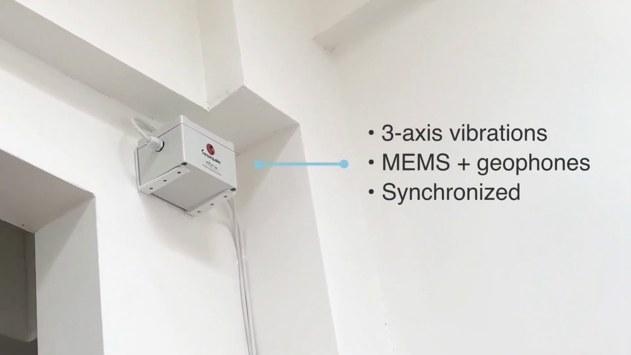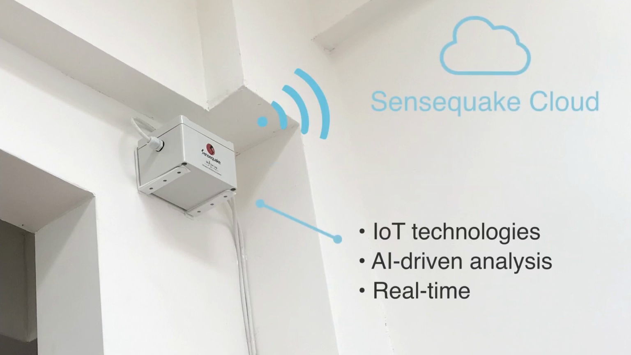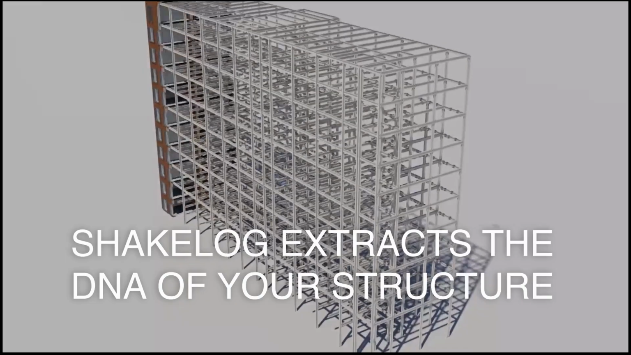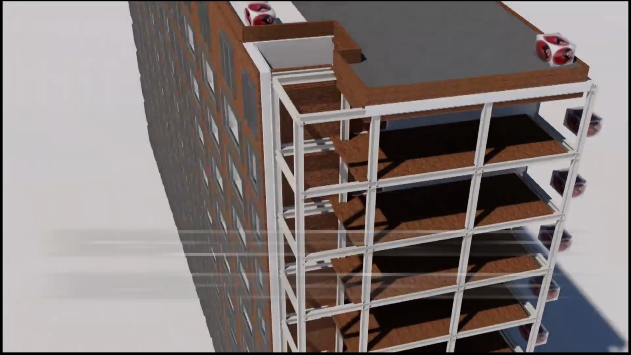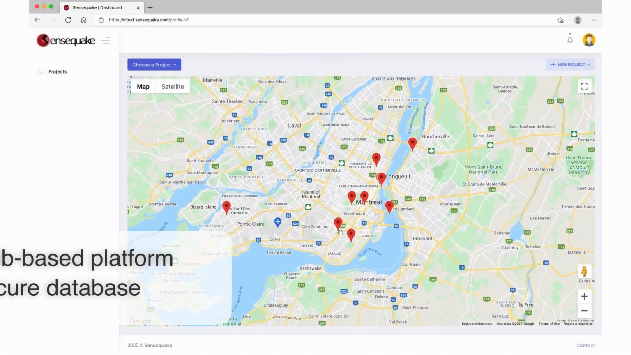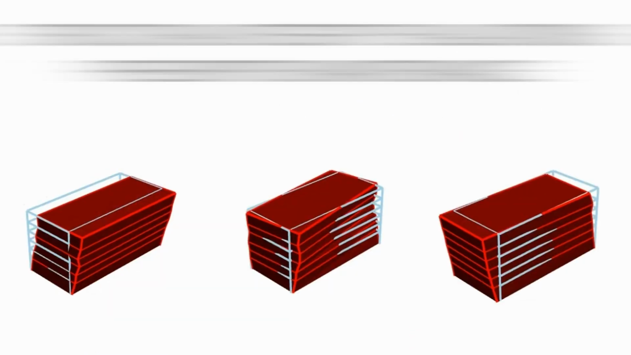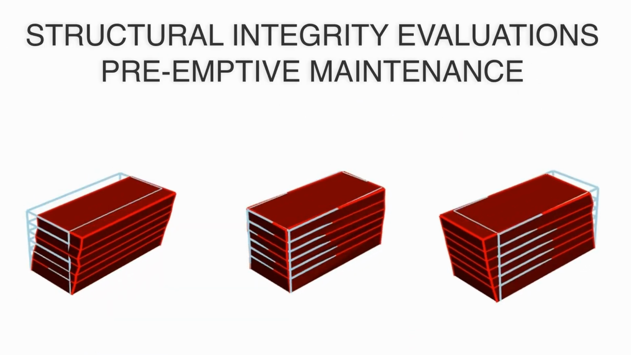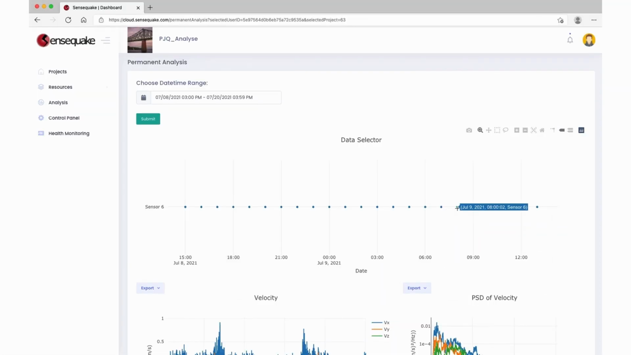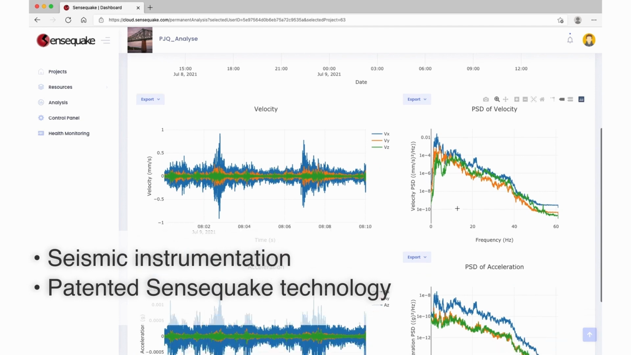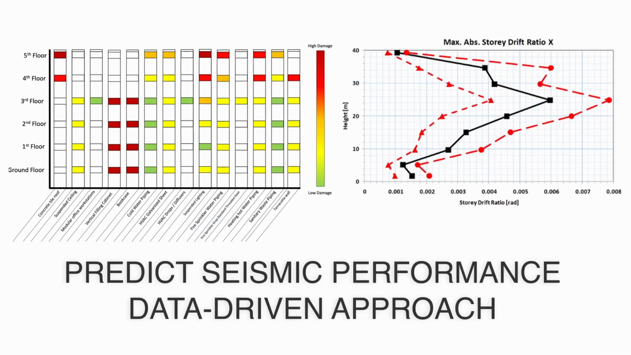ShakeLog uses highly sensitive sensors connected to the cloud server for real-time monitoring. The web-based platform monitors data 24/7, and advanced algorithms spot changes in the structural behavior to detect damages. Advanced seismic analyses can also be performed in real time using Sensequake's patented methodology.